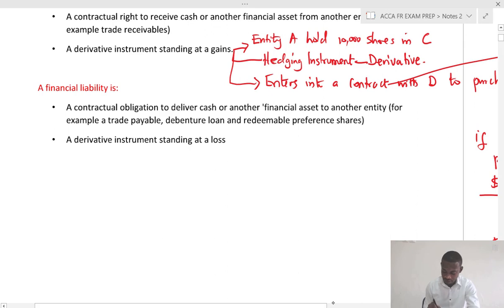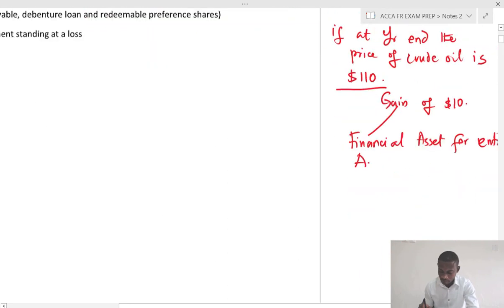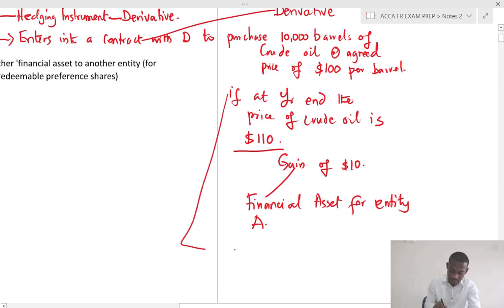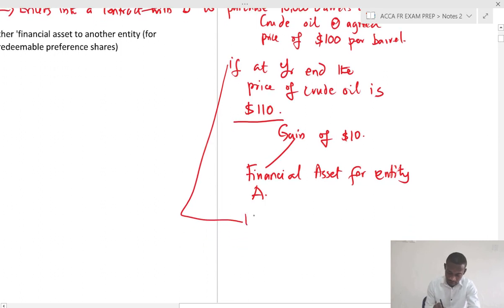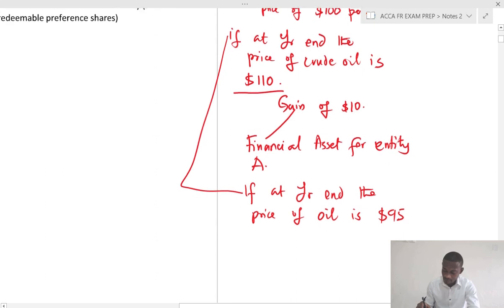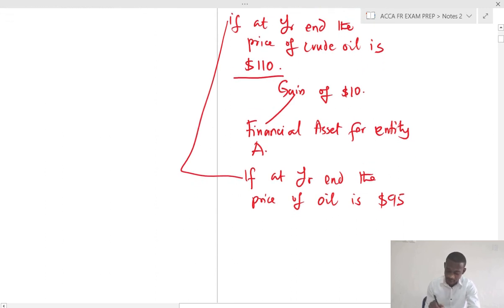Now, let me go back to this example I've given you here, where entity A and D have a contract. So, if, please take note, if at year end the price of the oil is, let's say, 95 per barrel, entity A will make a loss. So there's a loss of $5 because entity A have an agreement to buy at 100.